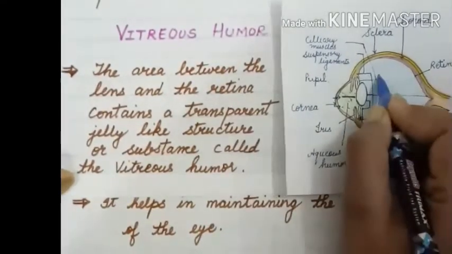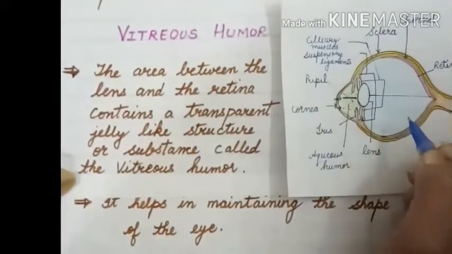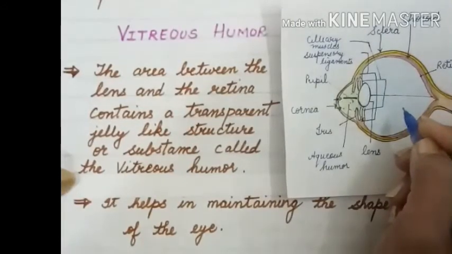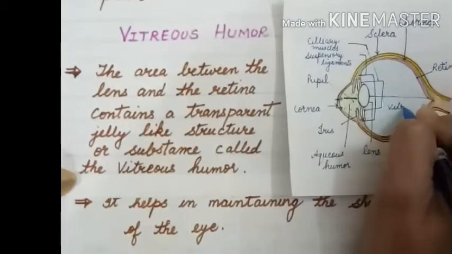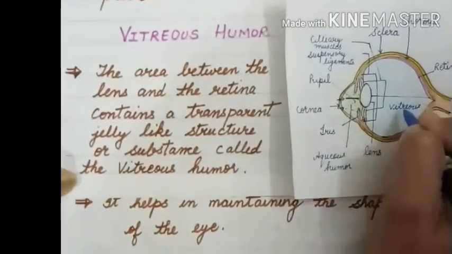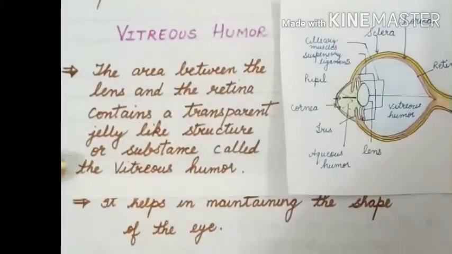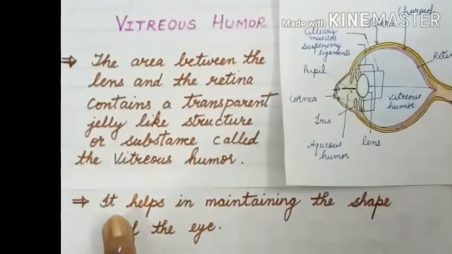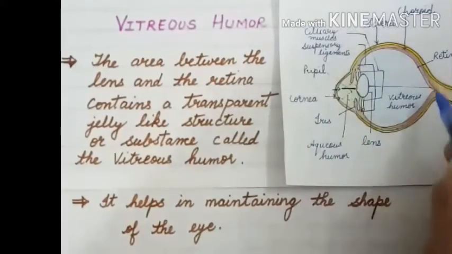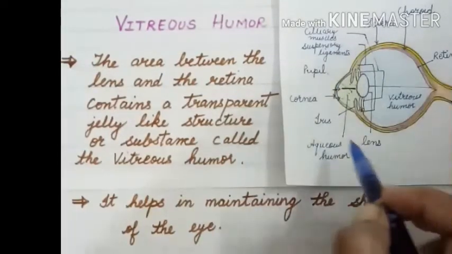This area is filled with a transparent jelly-like structure. What is the function of this vitreous humor? It helps in maintaining the shape of the eyeball.